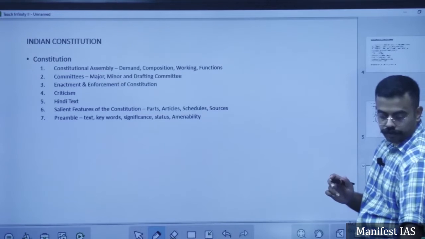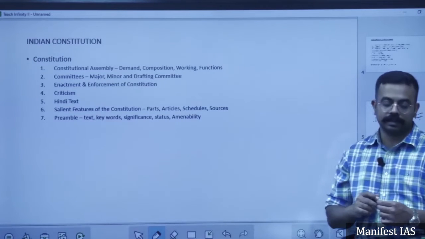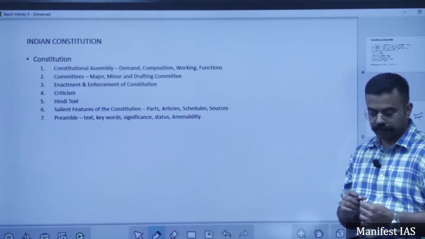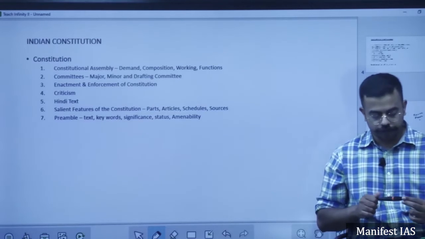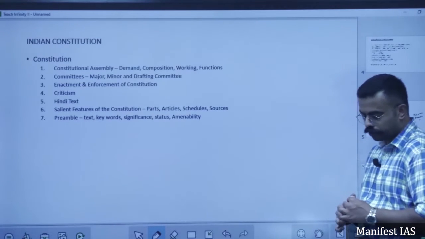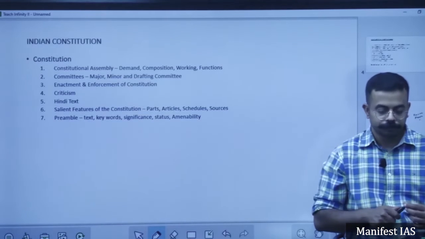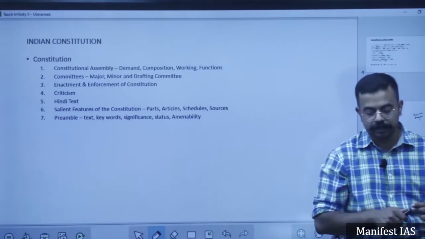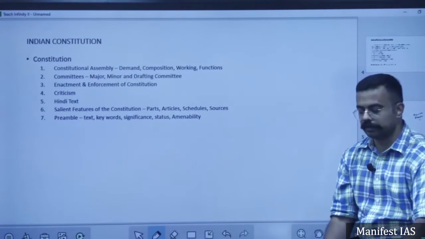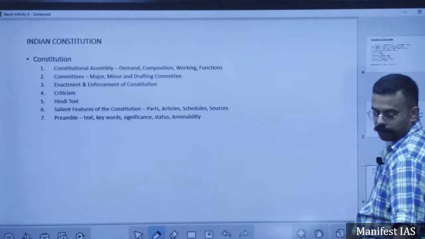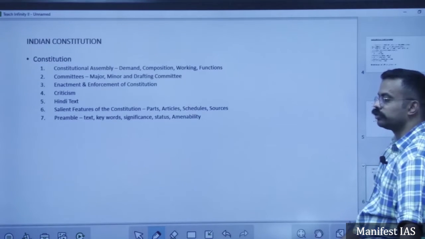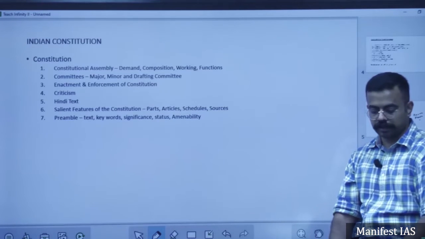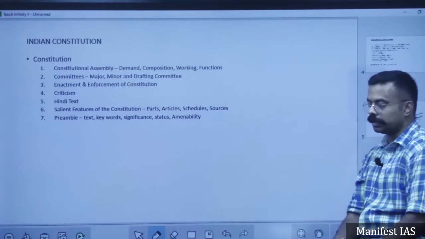The first major source is the Government of India Act 1935, from which we have borrowed the federal scheme, judiciary, public service commission and other things. From the British constitution, what have we borrowed? We have borrowed the parliamentary form of government, rule of law, that is right to equality, single citizenship, the cabinet form of government, the parliament, and bicameralism.